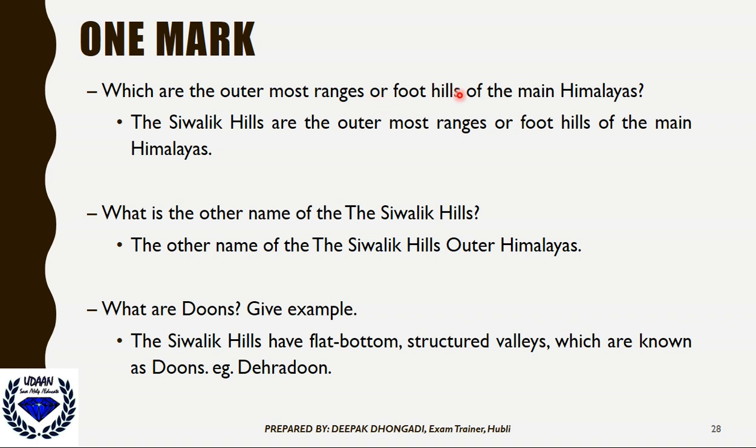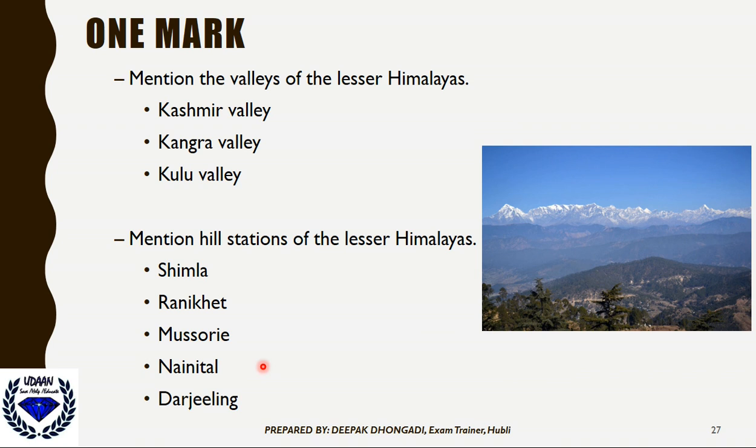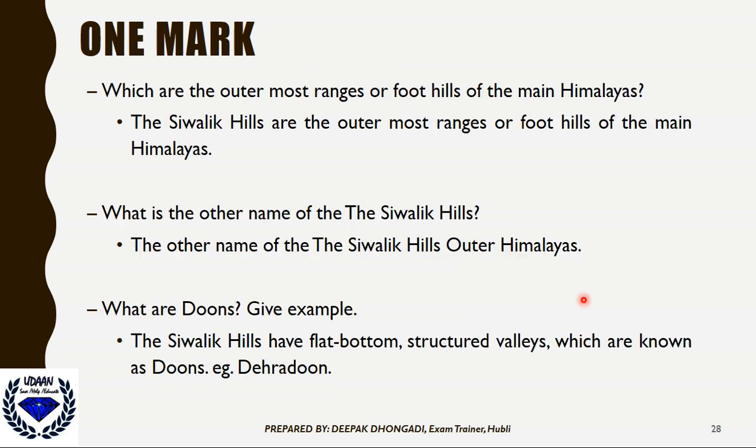Which are the outer ranges or foothills of the main Himalayas? The Shivalik hills we call the outer ranges or the foothills of the main Himalayas. What is the other name of the Shivalik hills? The outer Himalayas. What are Dhuns? The Shivalik hills have flat-bottomed structural valleys which are known as Dhuns. An example is Dehradun. Hopefully you can see this picture, the fog-like structure that indicates the Dhun.